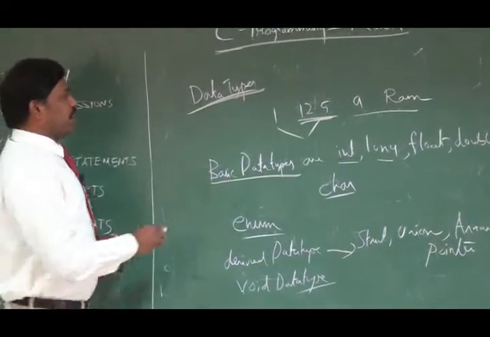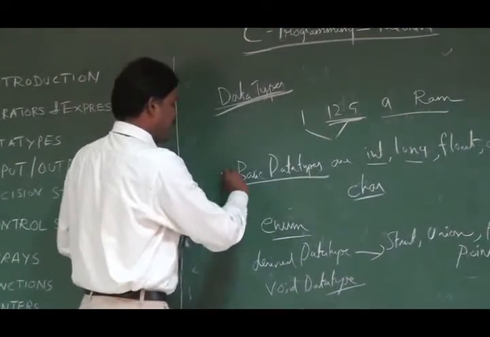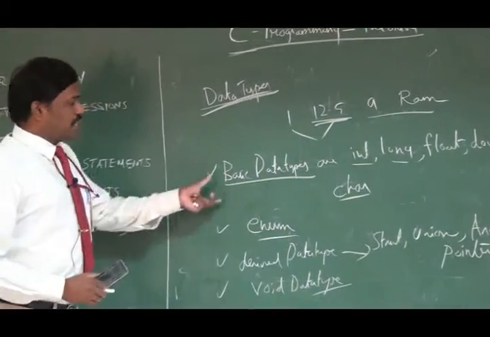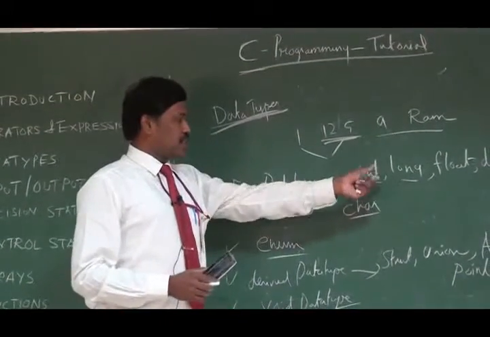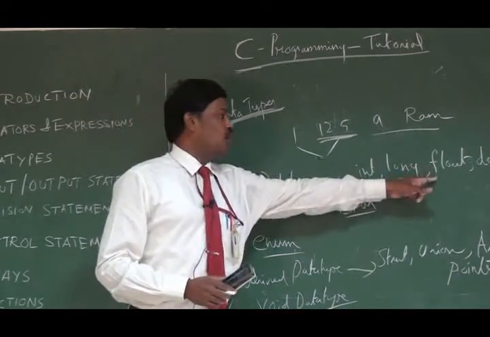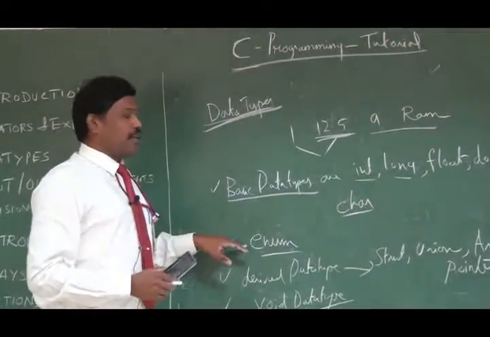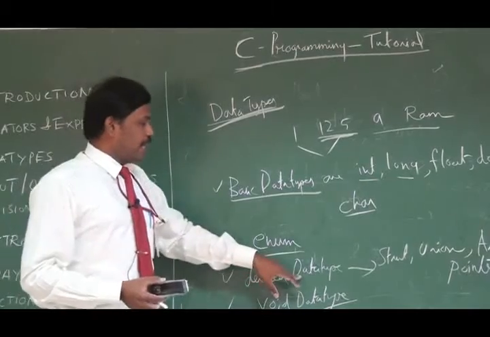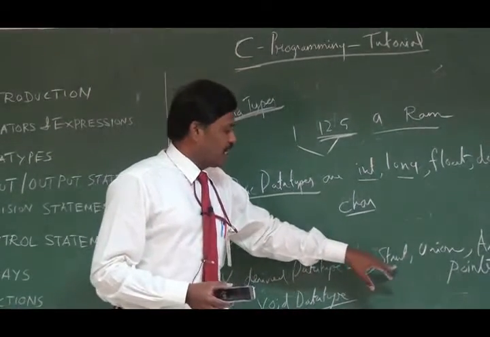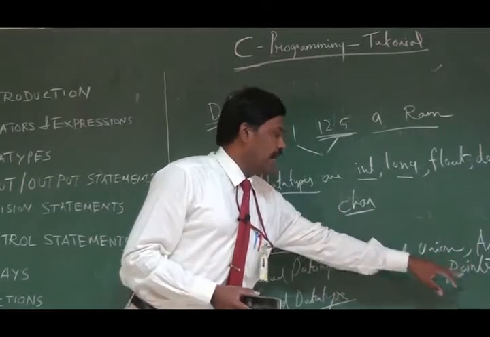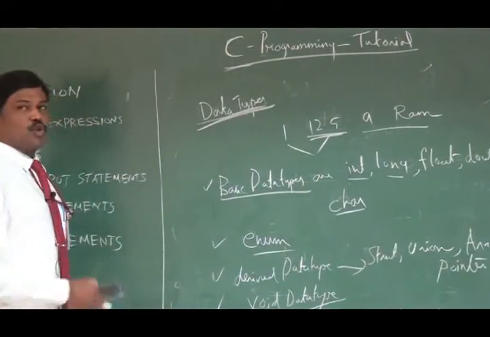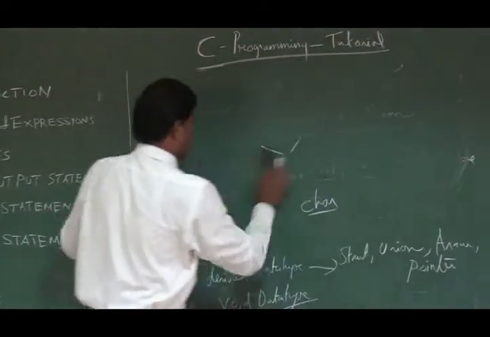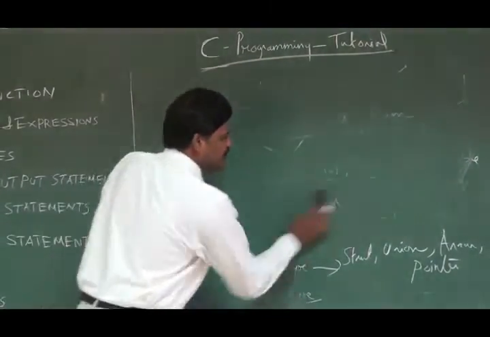Okay. So in general, the data types are broadly classified into basic data type, enumerated data type, derived data type, and void data type. Under basic data type, we have data types such as int, long, float, double, character. And there is a special data type called enumerated data type that we will see later. And derived data type has four types: struct, union, arrays, and pointers. Similarly, the fourth data type is called void data type. Okay, so this is an overview of the various data types we can use in the C language.